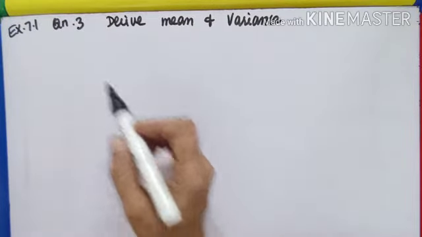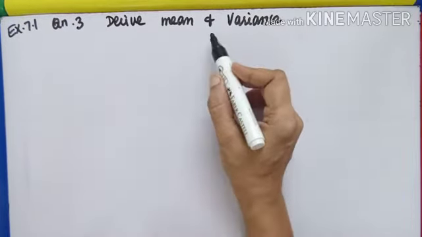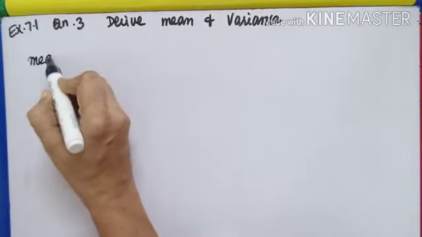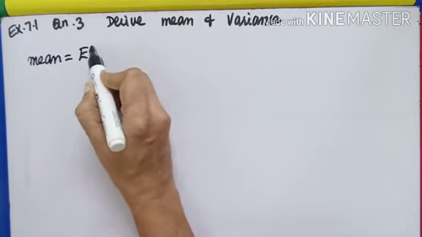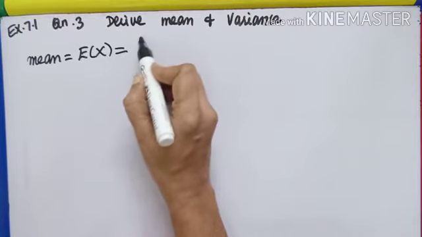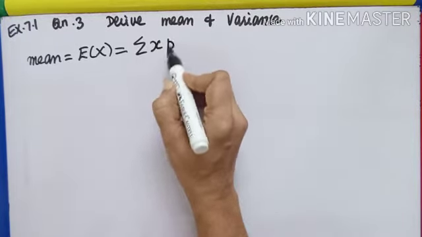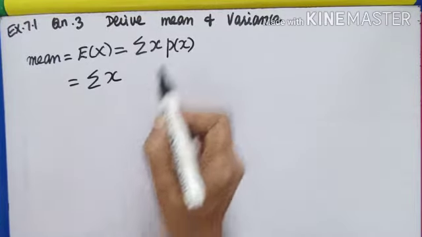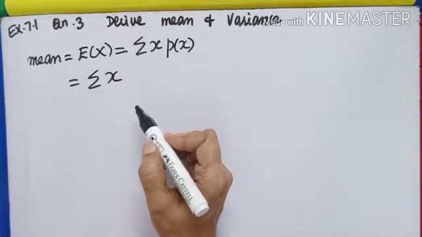Exercise 7.1, question number 3. Derive mean and variance of a binomial distribution. Mean, how do we call that? Mean is nothing but expectation of x. What is the expectation of x formula? It is sigma x into p of x. What is p of x for a binomial distribution?